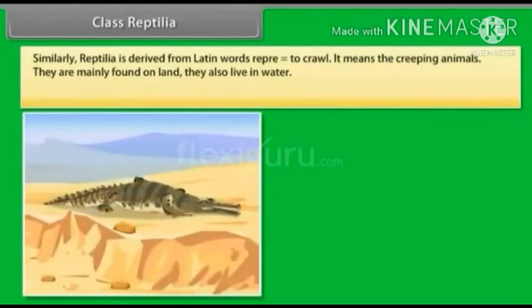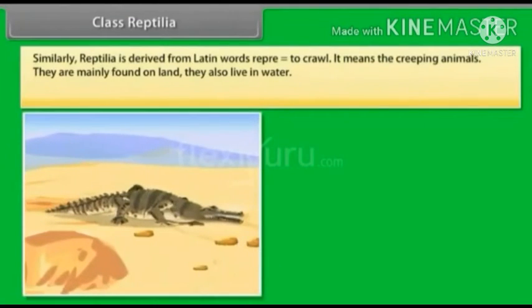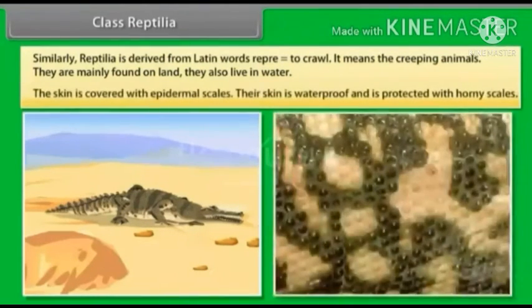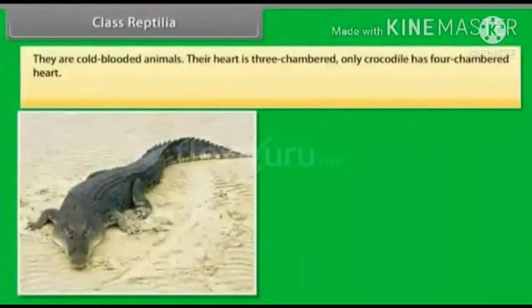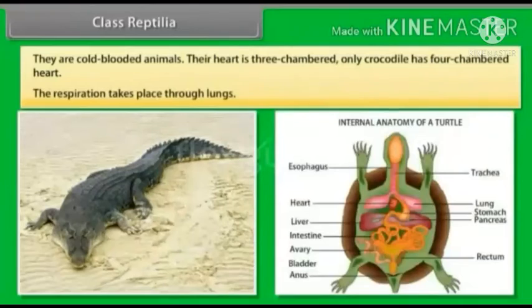Class Reptilia. Similarly, Reptilia is derived from the Latin word repere, which means to crawl. It means the creeping animals. They are mainly found on land. They also live in water. The skin is covered with epidermal scales. Their skin is waterproof and is protected with horny scales. They are cold-blooded animals. Their heart is three-chambered. Only the crocodile has a four-chambered heart.